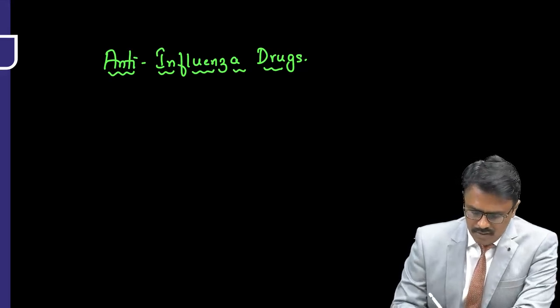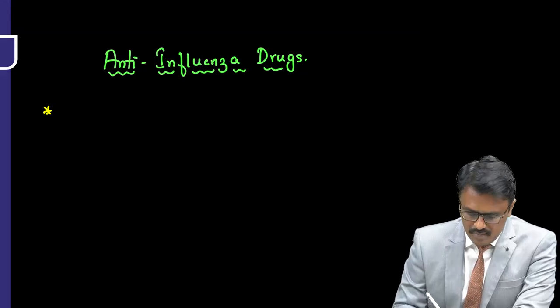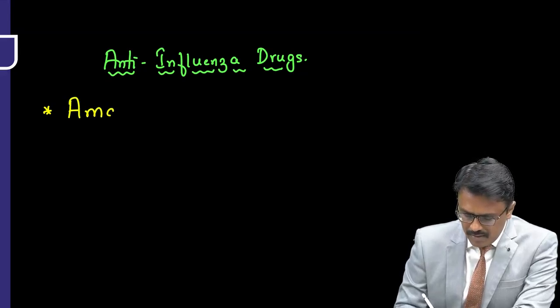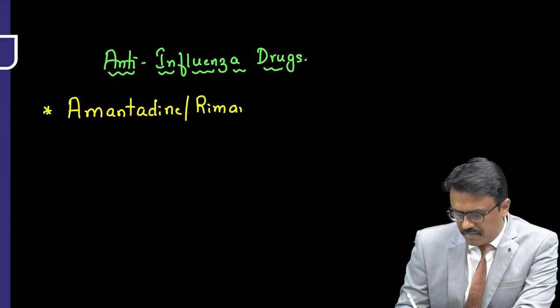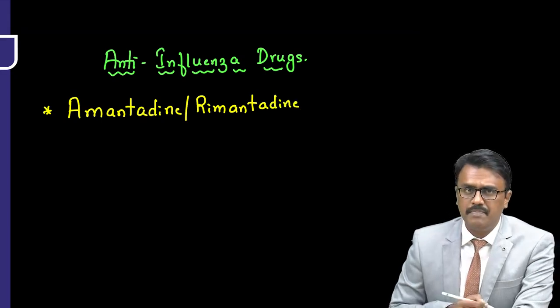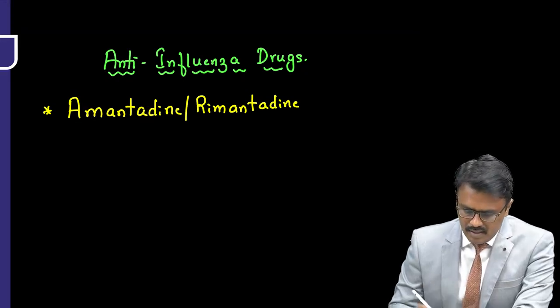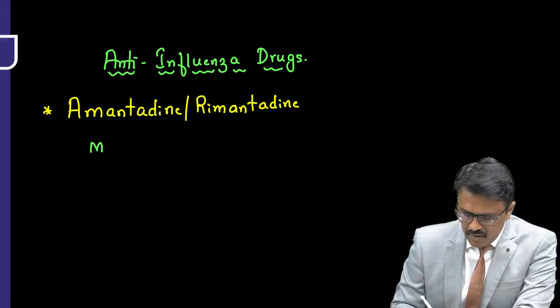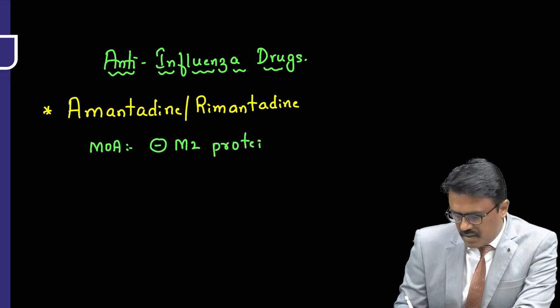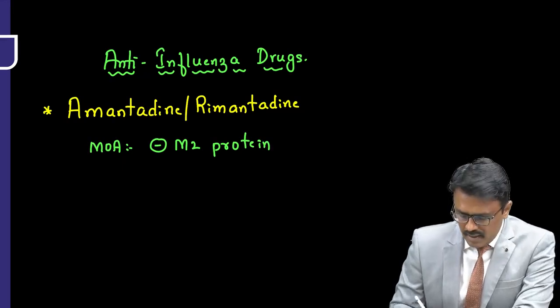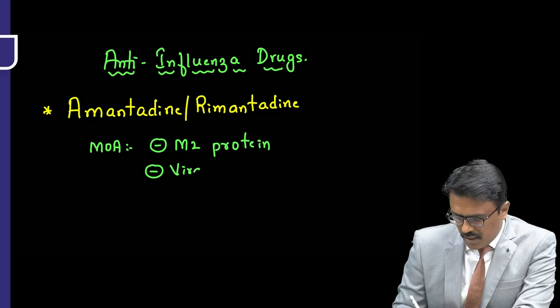The older drugs which were used for managing influenza are called amantadine and one more drug by the name rimantadine. Now these are older drugs in the management of influenza, but not used nowadays. But the question may come, what is the mechanism of action? It inhibits a protein in the virus called M2 protein. Second, it inhibits the viral uncoating.